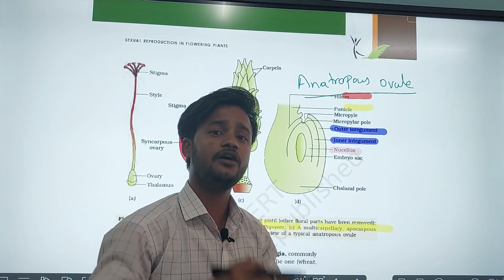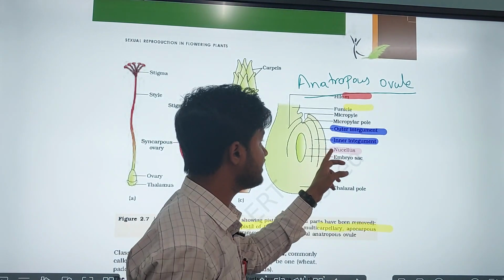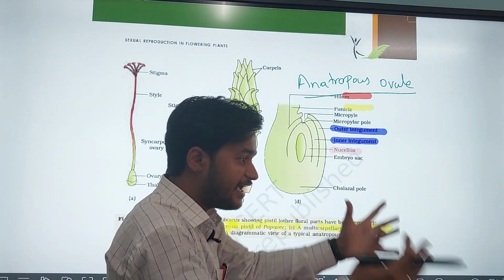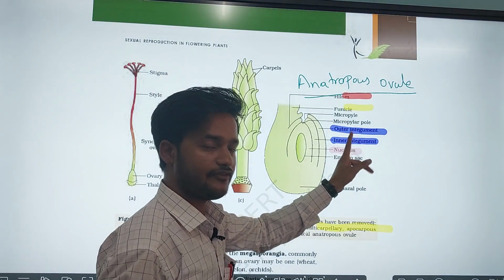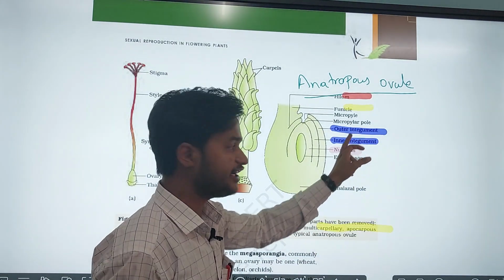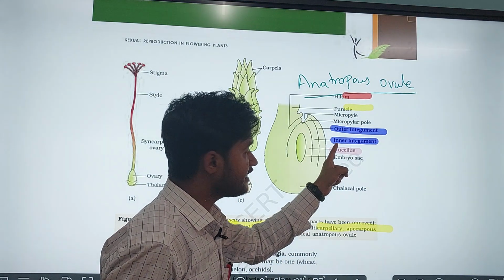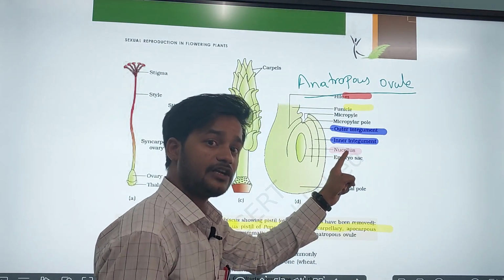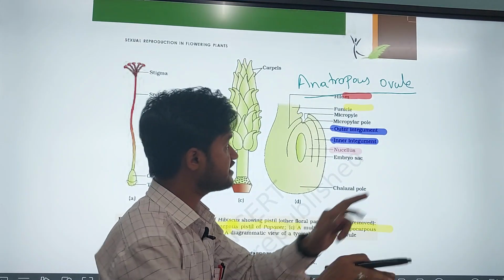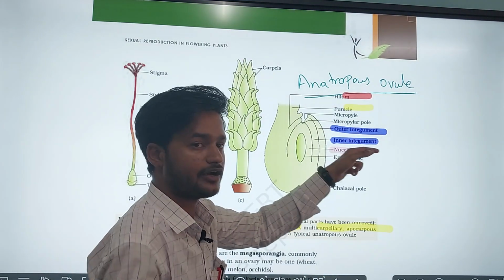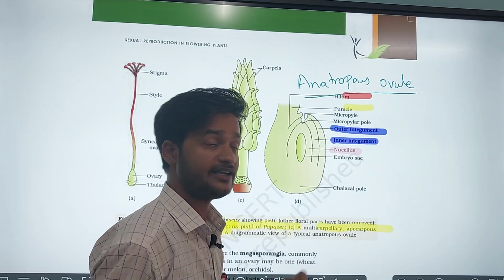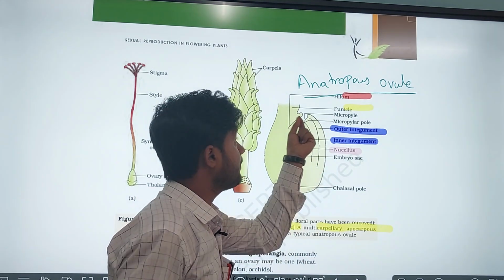That nucellus is protected by the outer and inner integuments, right? The nucellus is totally surrounded by the integuments, except for the opening.